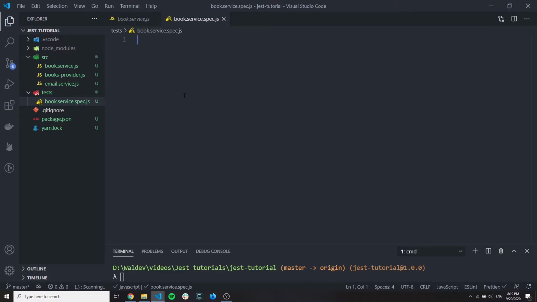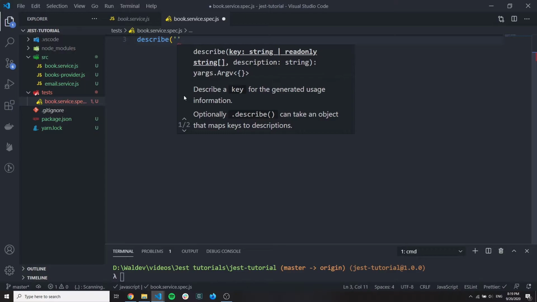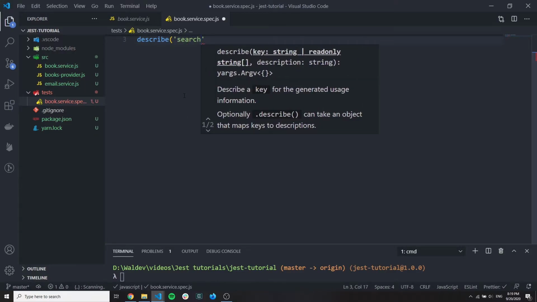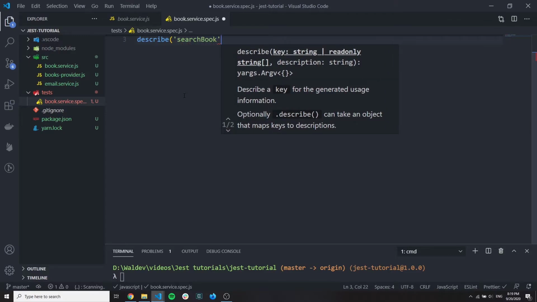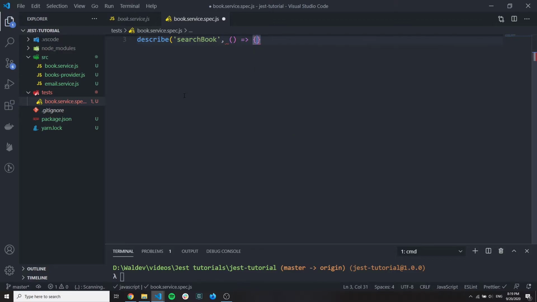I actually like to use this notation, which is called describe it. I will show you, because it's nice to read this test. You can read them as a sentence, which is a very nice thing in my opinion.